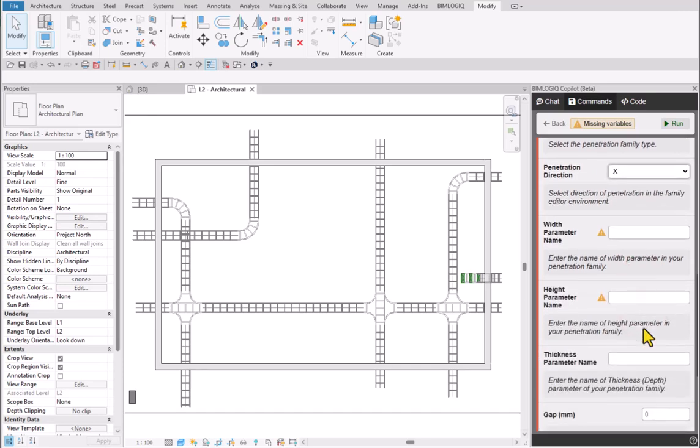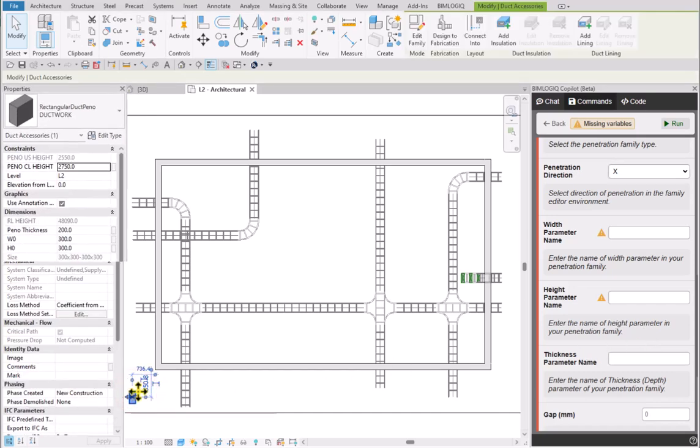To ensure accurate sizing, enter the names of the width, height, and thickness parameters from your penetration family. The command uses these to control instance dimensions. We can see the required parameter names in the properties of our family type.